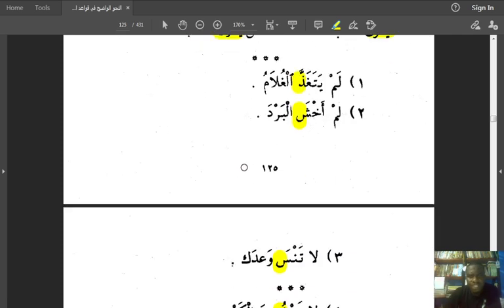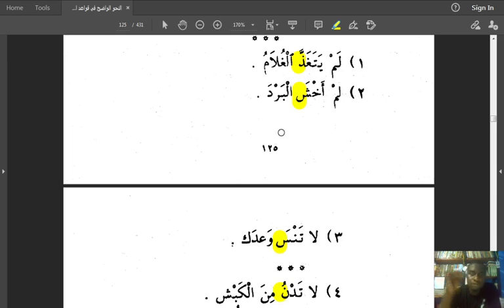Okay, then we come here. This is before we read the qawaid or the qaida. It says لم يتغذى الغلام. What do you say? يتغذى here, you say فعل مضارع مجزوم وعلامة جزمه حذف حرف العلة, the deletion of حرف العلة, the weak letter.